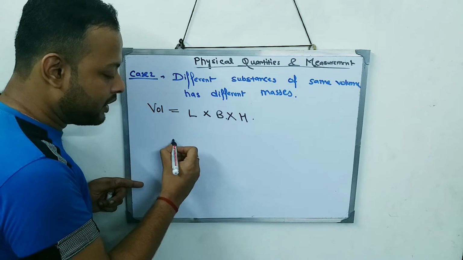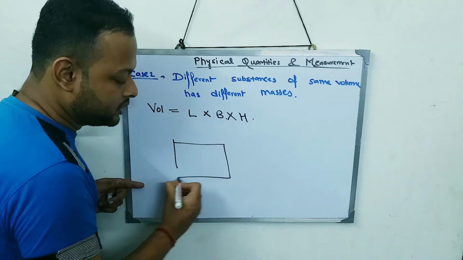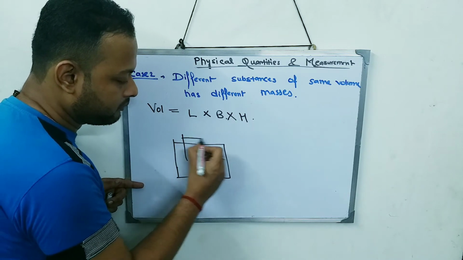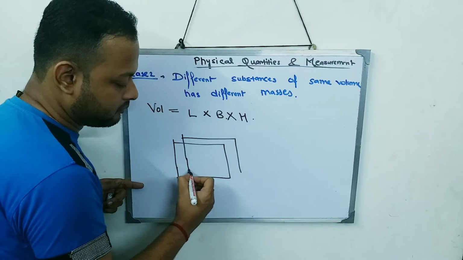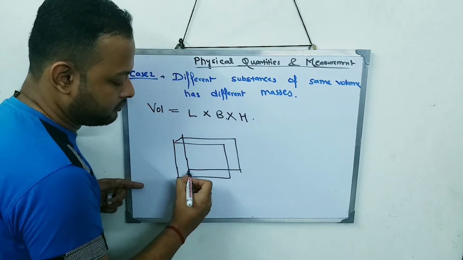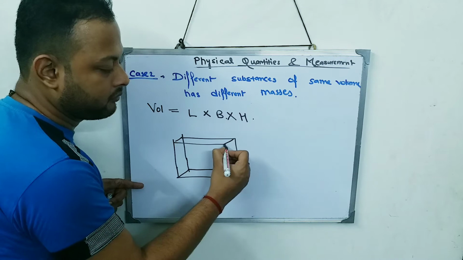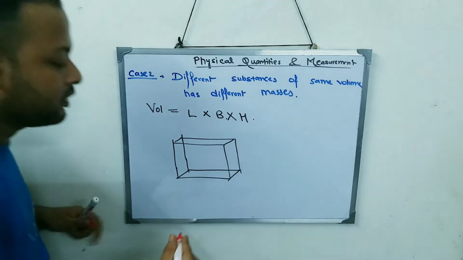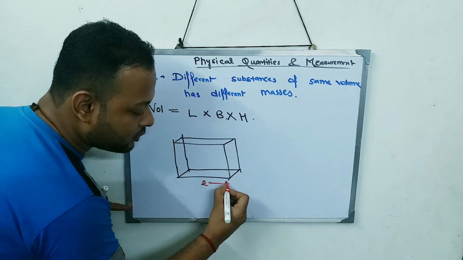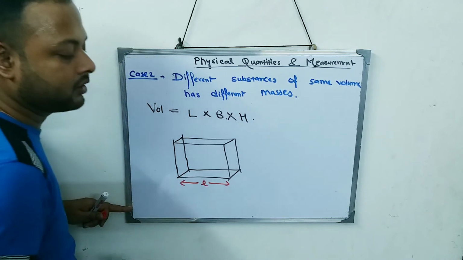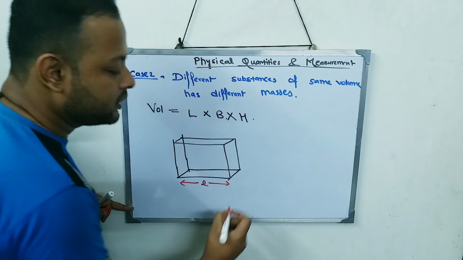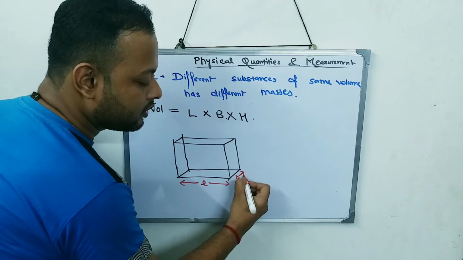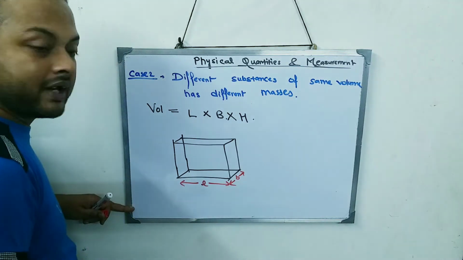What is the example? Suppose this is my object. From here to here is called the length of the object. From here to here is called the breadth of the object.